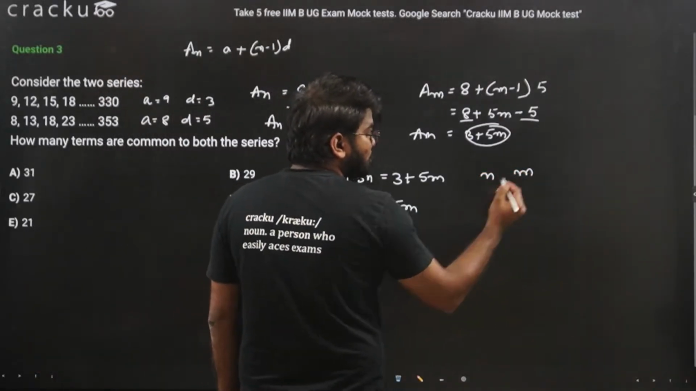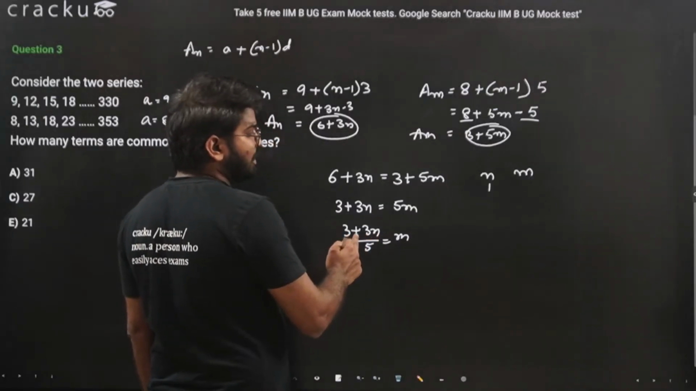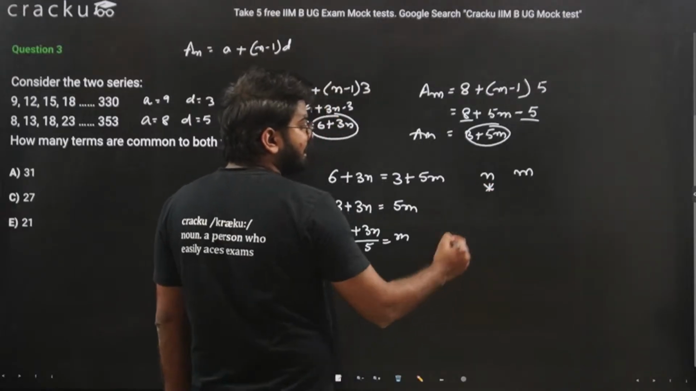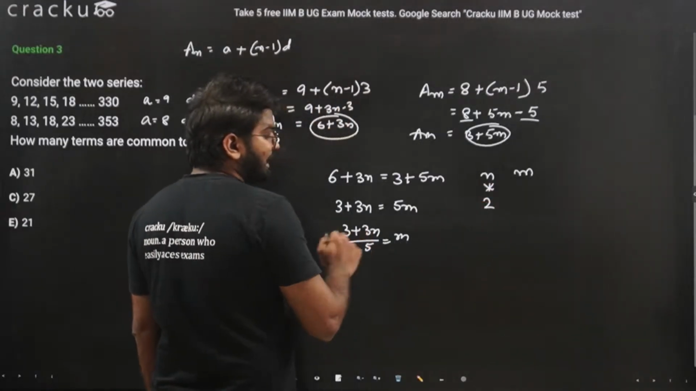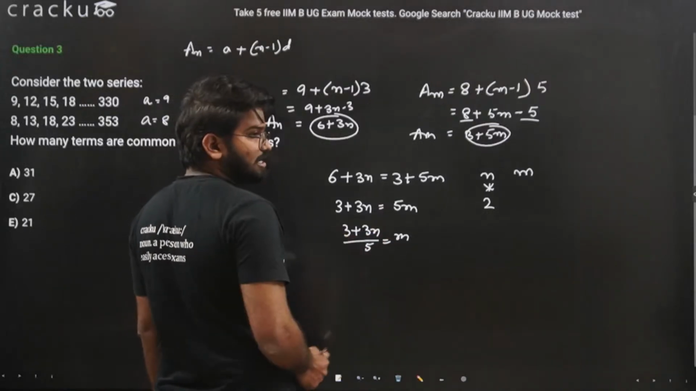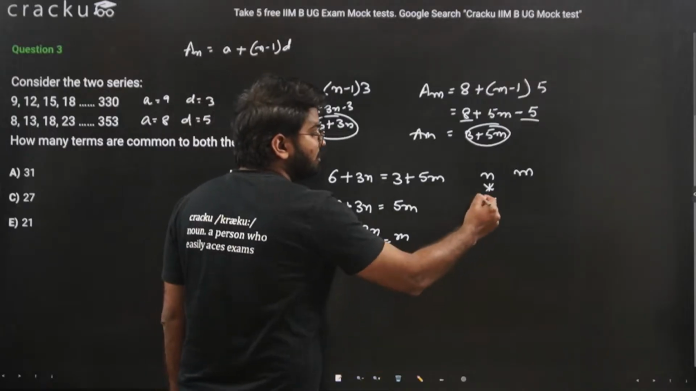If we put n is equal to 1, so 1 into 3, 3 plus 3, 6. 6 cannot be divided by 5, so 1 is not possible. Let's try 2. If we put n is equal to 2, that is 3 into 2, 6. 6 plus 3 is equal to 9. 9 divided by 5, not possible.